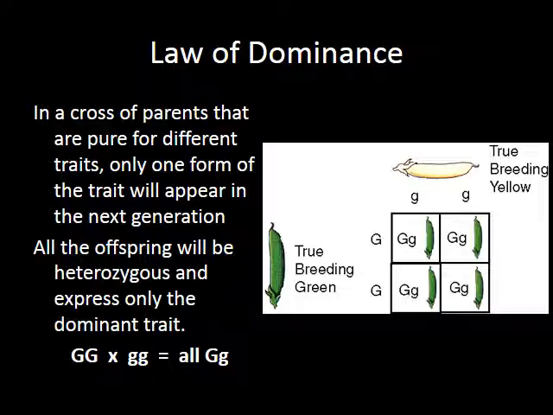You have a purebred green, which is big G on the left, and a purebred yellow bean, which is little g. You breed them together. The genotype of all of the offspring is big G little g, so they're all heterozygotes. However, the phenotype of all of them, what they physically look like, is green, because the green is dominant, so it overpowers the yellow. You don't see the yellow at all. All you see is a perfectly green bean.